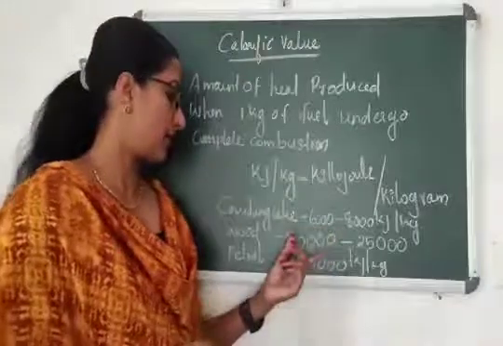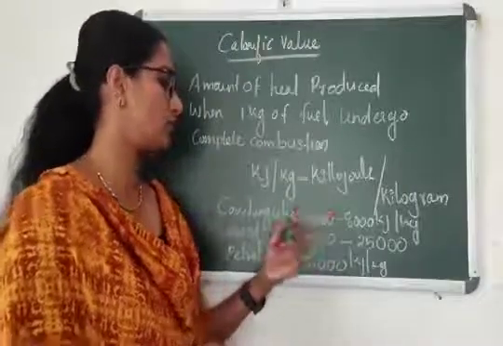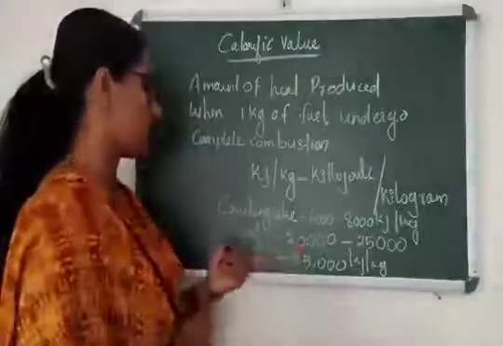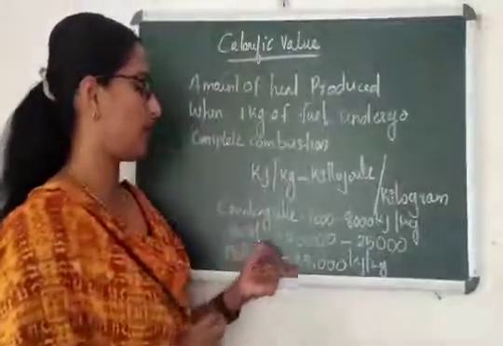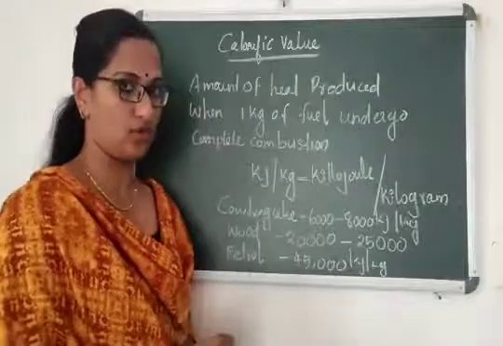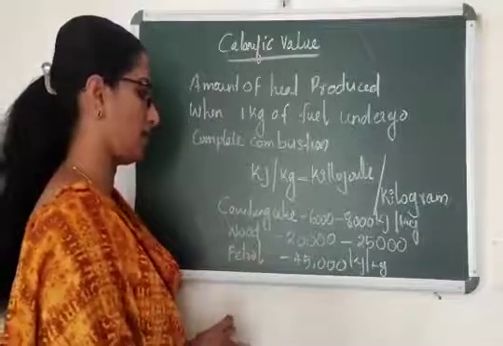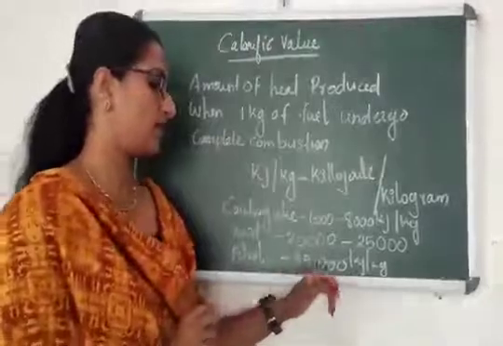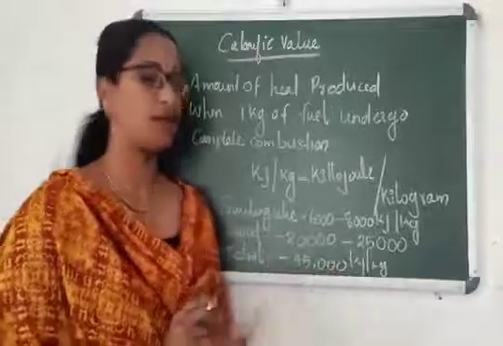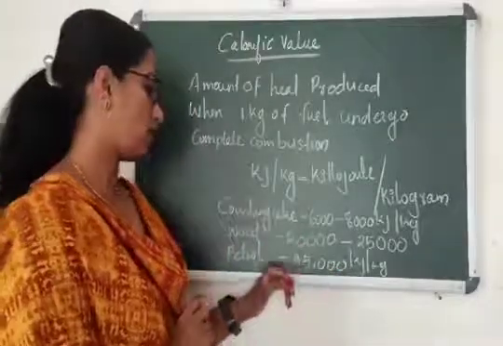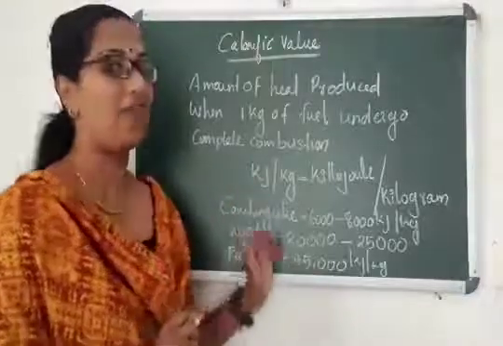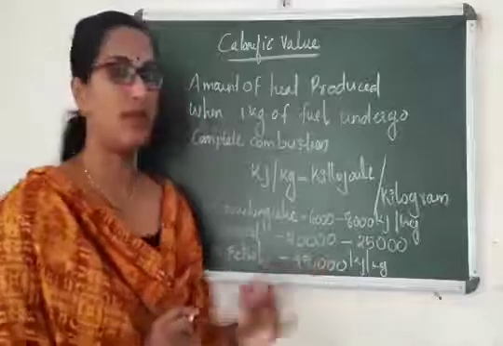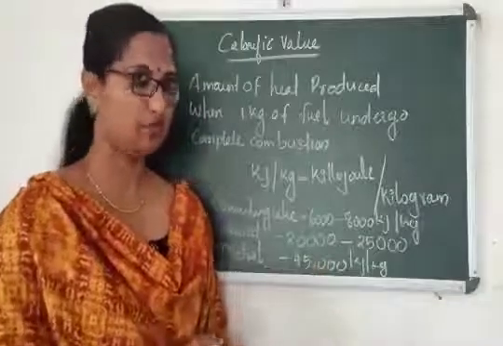So look at the calorific value of those three fuels. When you look at this, you can see which is having more calorific value. More calorific value out of this is petrol. You can see 45,000 kilojoule per kilogram is the calorific value of petrol, because after burning, petrol produces this much amount of heat energy.